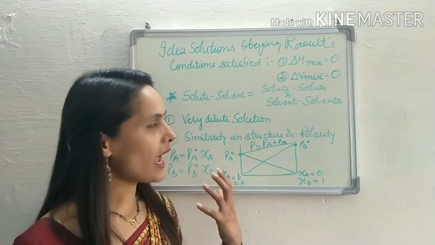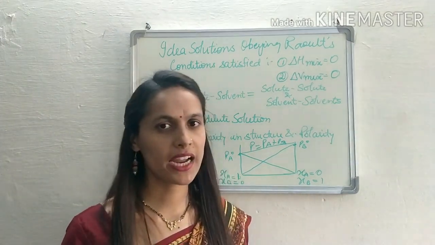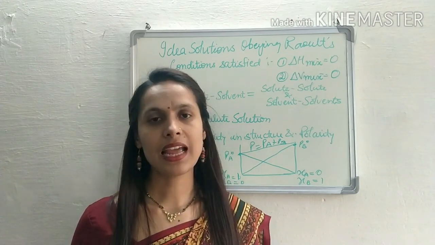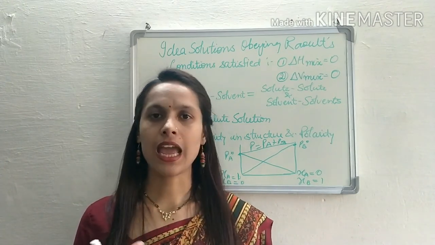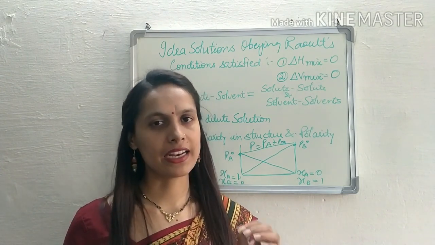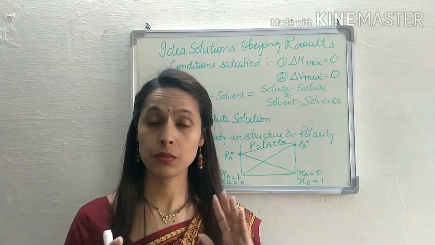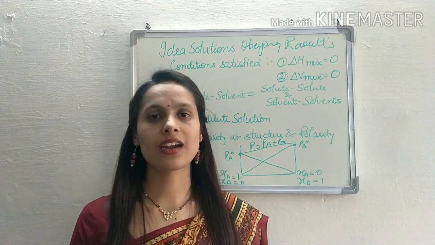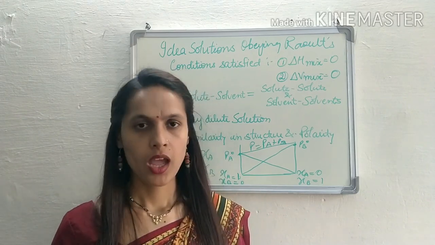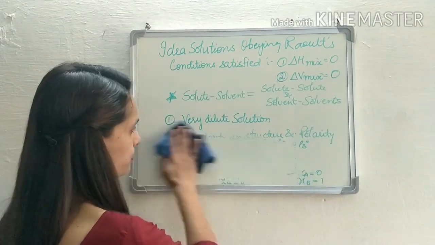Now if we have to learn some examples of the ideal solution, what are the examples? Like hexane and heptane, benzene and toluene, chlorobenzene and bromobenzene, etc. So these are the examples of the ideal solution. It means these solutions obey Raoult's law under all circumstances of temperature and pressure. Now next we'll talk about non-ideal solution.